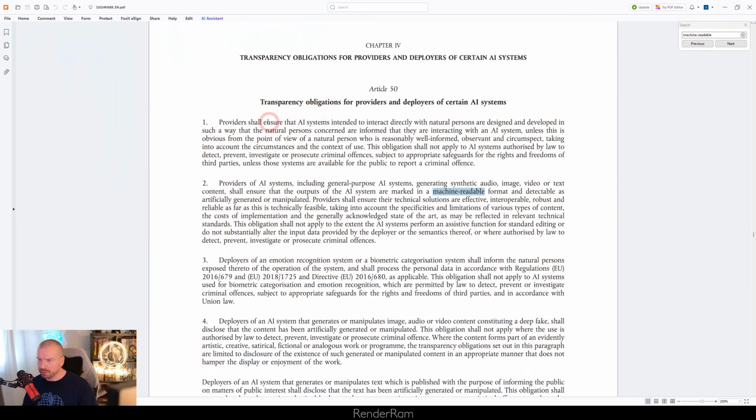So there's this part of the law which says transparency obligations for providers and deployers of certain AI systems. So providers of AI systems, including general purpose AI systems generating synthetic audio, image, video, or text content, shall ensure that the outputs of the AI systems are marked in machine readable format and detectable as artificially generated or manipulated.